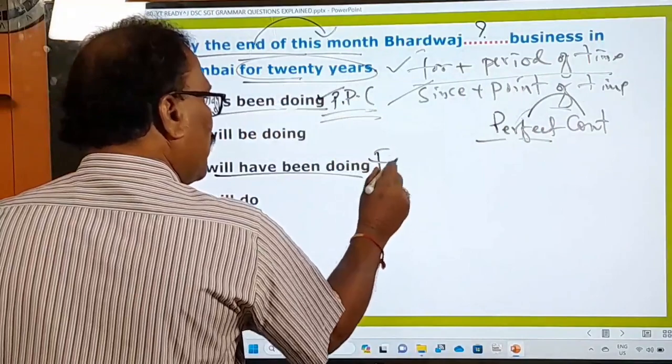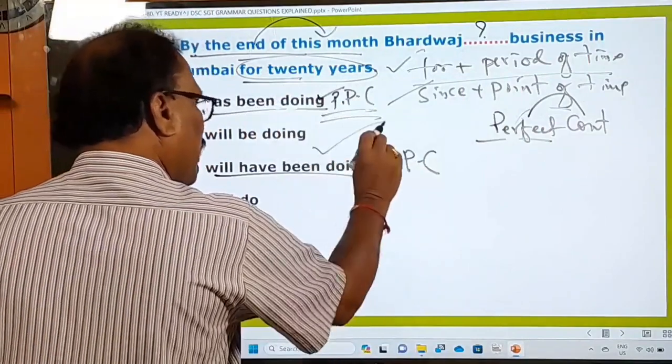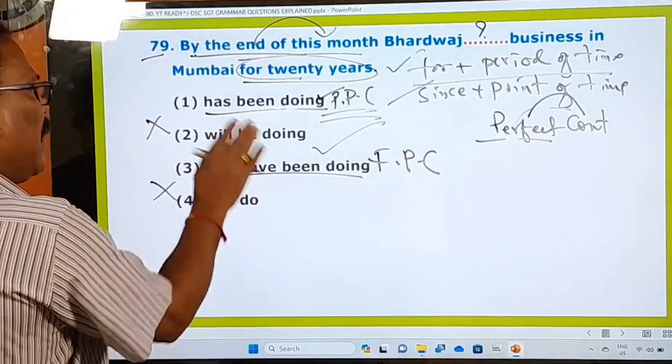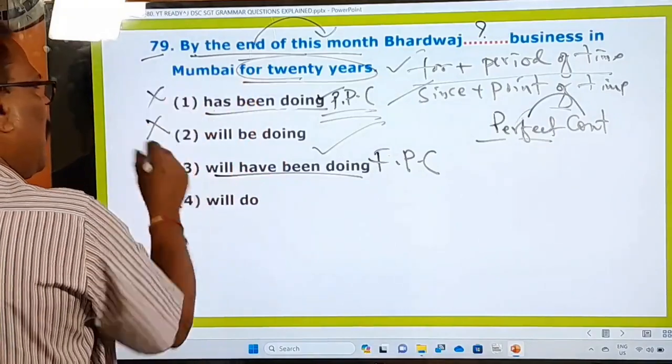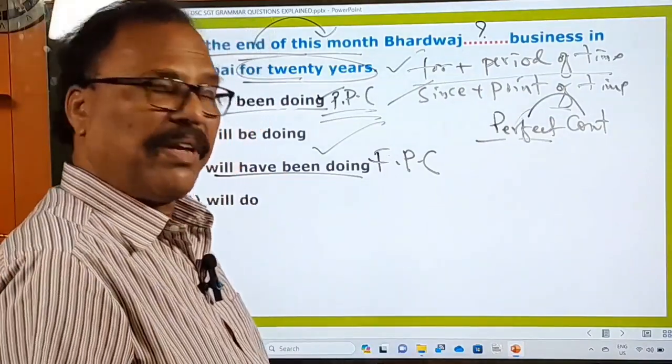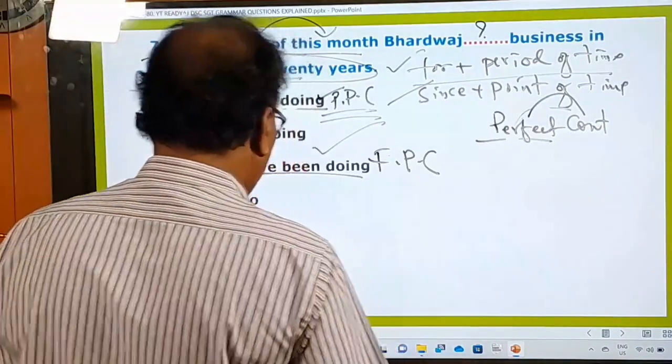Only this future perfect continuous tense is the right one. And all others are not correct. That's why they are eliminated. And this is not correct, eliminated. Only this third one is the right answer. Are you following me? Very simple, very easy. Come on, let me go to the next question.